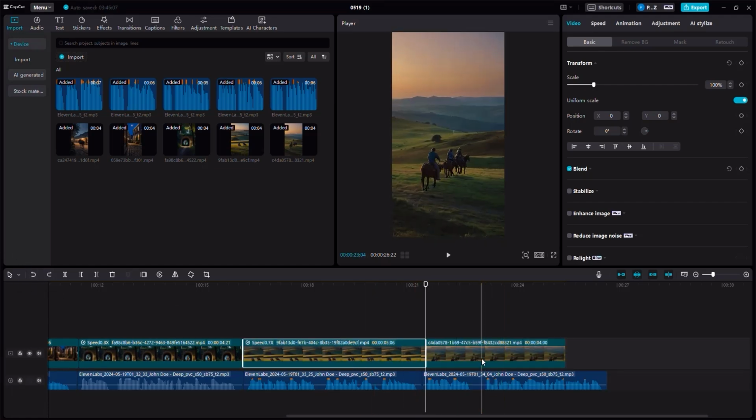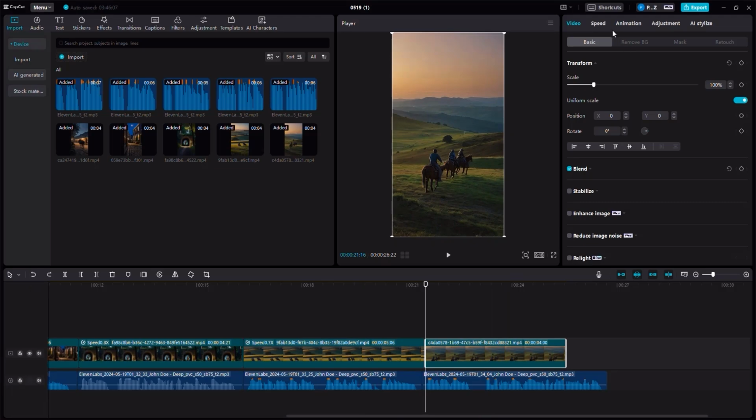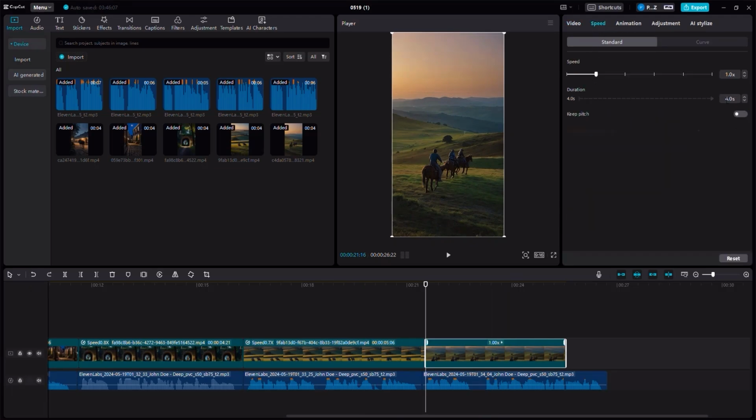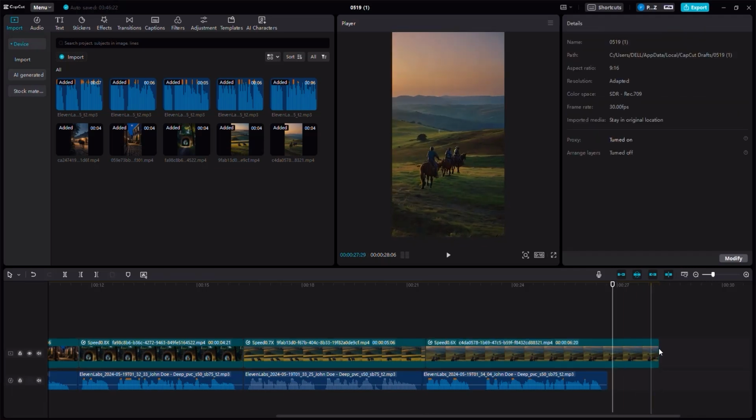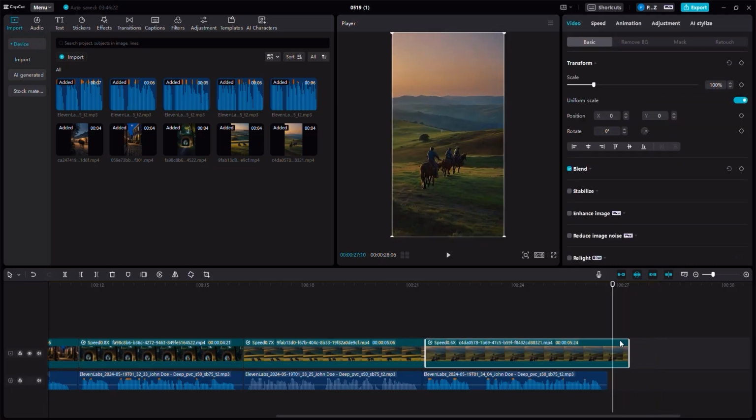So now let's get back into it. I'm going to click on the final scene, go to speed. And always, if you're afraid that you have made a mistake or done something wrong, you can click on undo to go back from where you came from. I'm going to decrease the speed for the last video. And for the last video, I can just crop that extra edge that we don't really need. And that's it. Make it match with the audio.